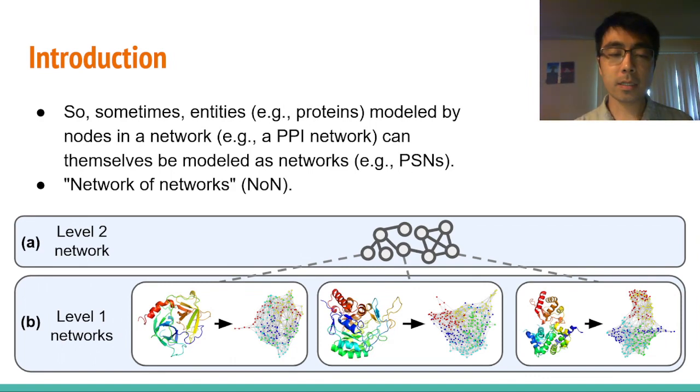An important aspect of our definition is that given any two different proteins and their PSNs, none of the nodes overlap. To give some intuition into why we impose this condition, suppose we have two amino acids from different proteins. These amino acids are not the same physical entity, even if the type of amino acid is the same. So, when we have multiple PSNs, it makes sense that none of their nodes overlap.